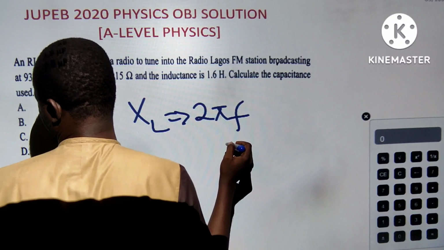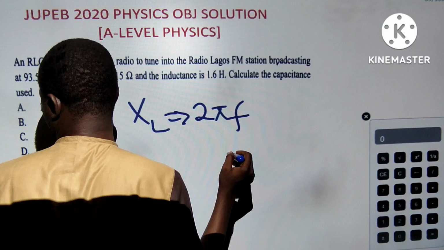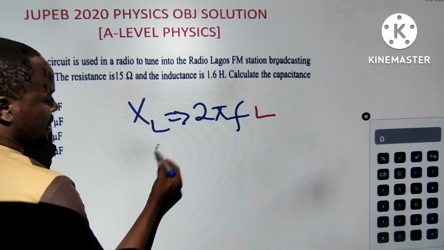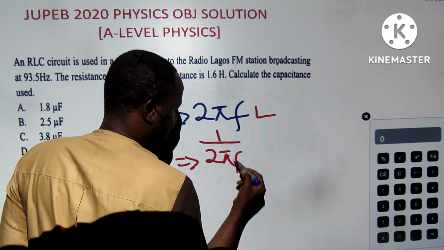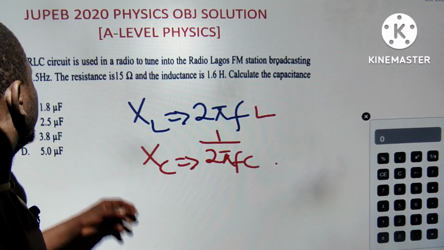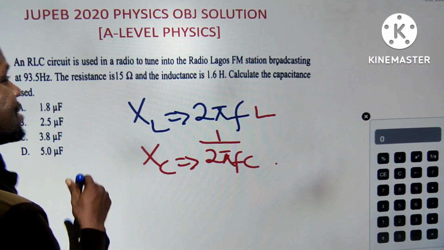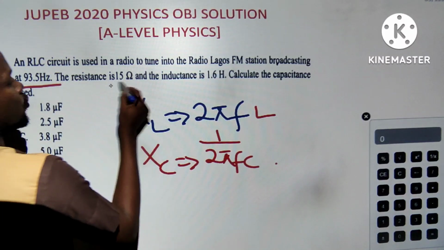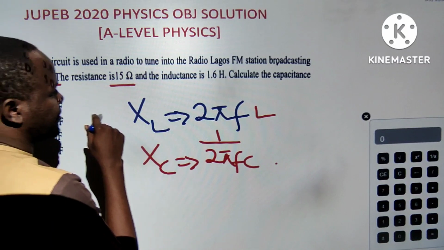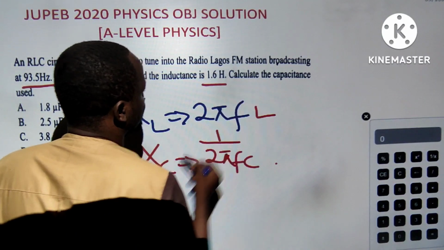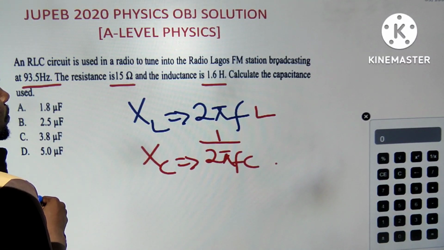So this is L, whereby XC equals 1 over 2 pi FC. What I just want you guys to see is that I can use the resonance frequency to get this directly, because I can see it is resonating. Not wasting my time, I have resistance of 15 ohm.